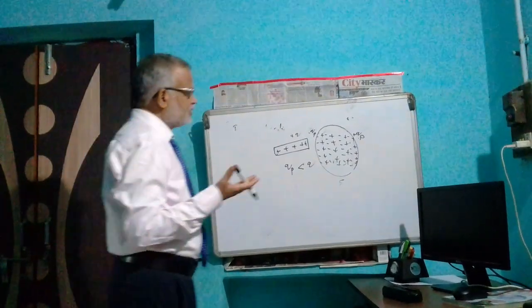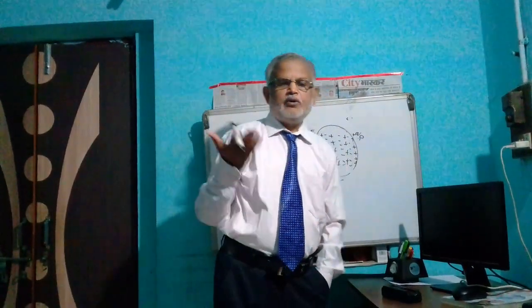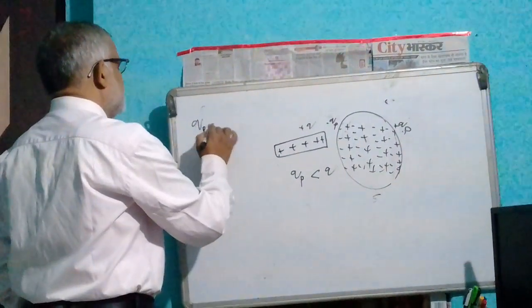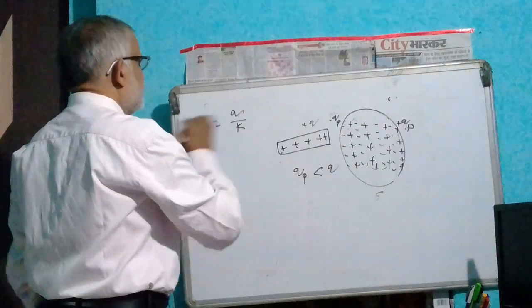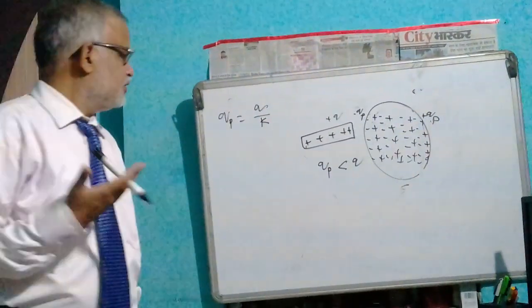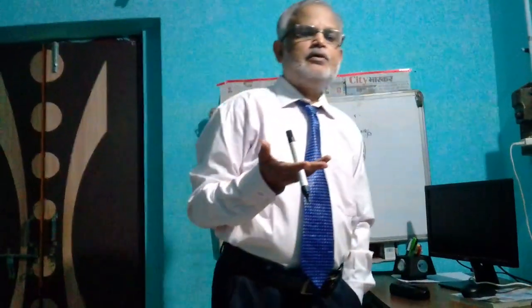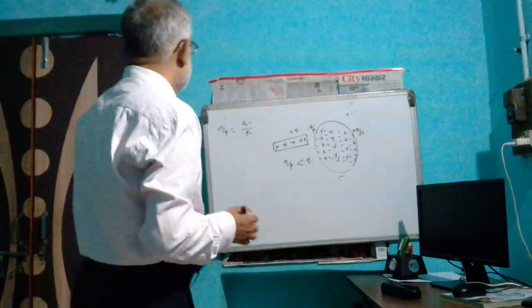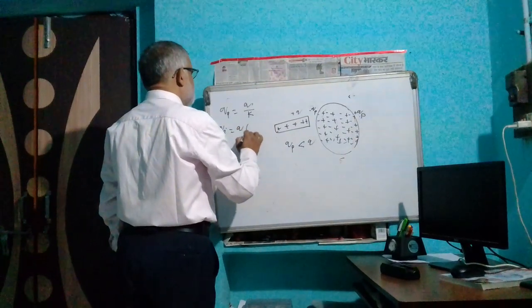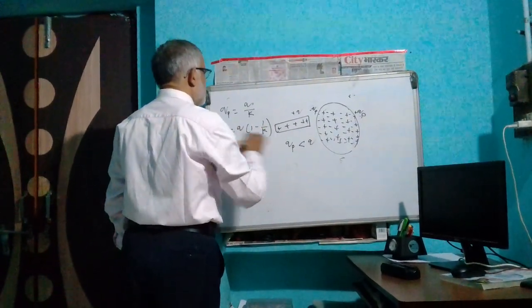The polarized and induced charge can be obtained by this equation: Qp equals Q upon K. K is the dielectric constant. We will study about the dielectric constant in a later lecture. And the induced charge Qi equals Q times (1 minus 1 upon K).